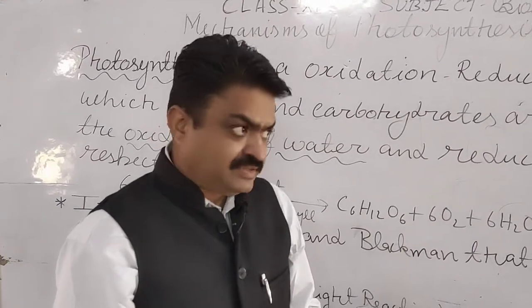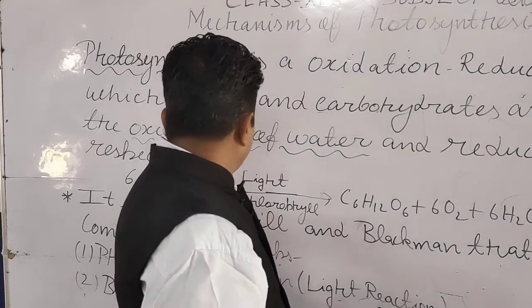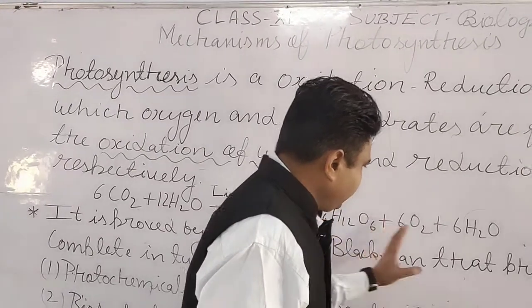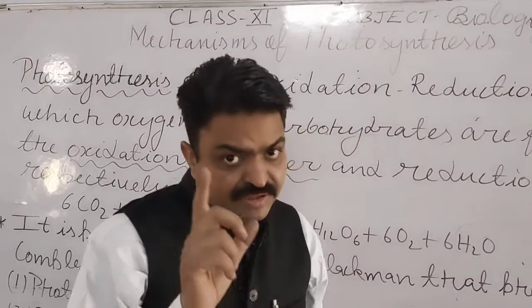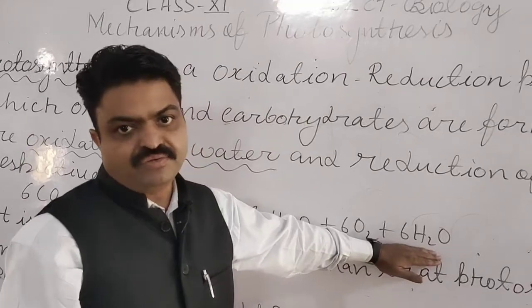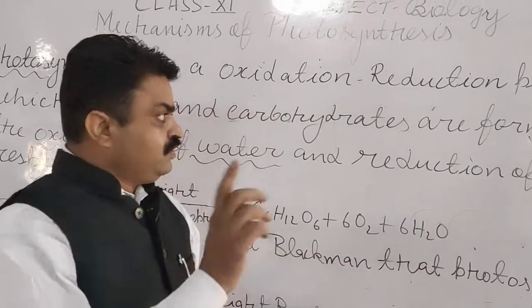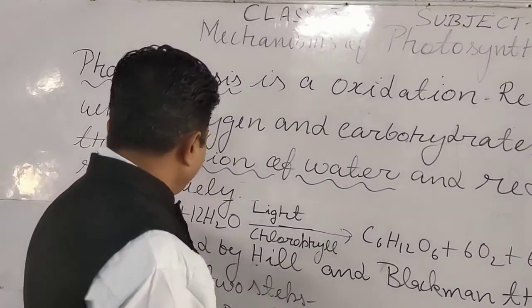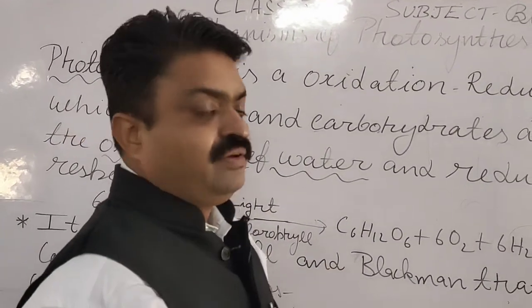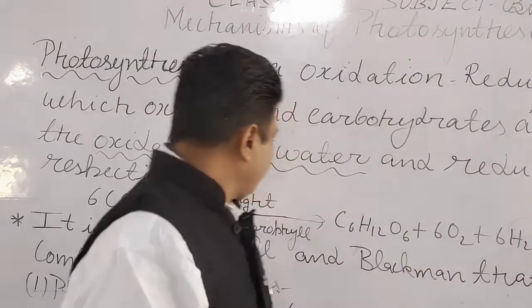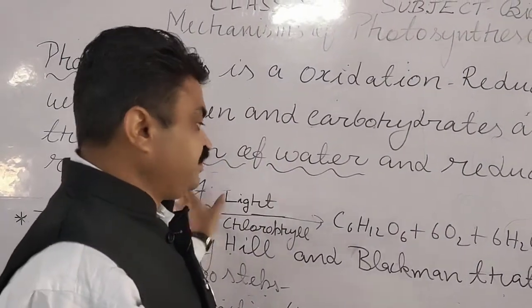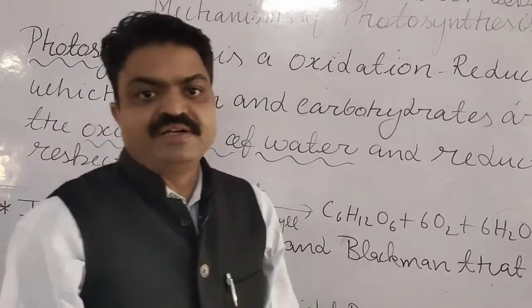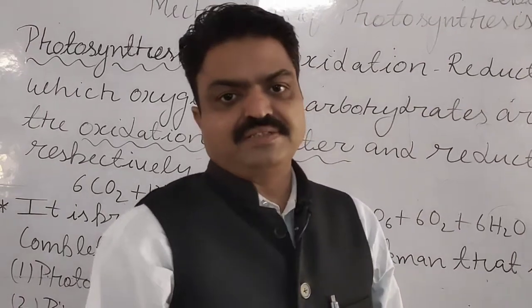In the ancient concept, what we read in our junior classes, only carbohydrate and oxygen are produced. But with this, students, water is also released in this process. Now, in this, carbon dioxide is reduced and water is oxidized. That's why this reaction can be considered a redox reaction, students.